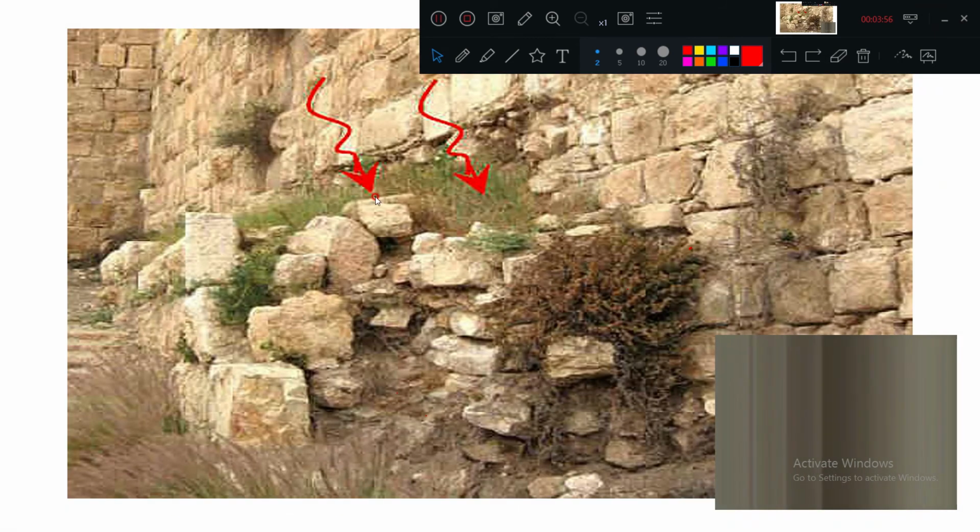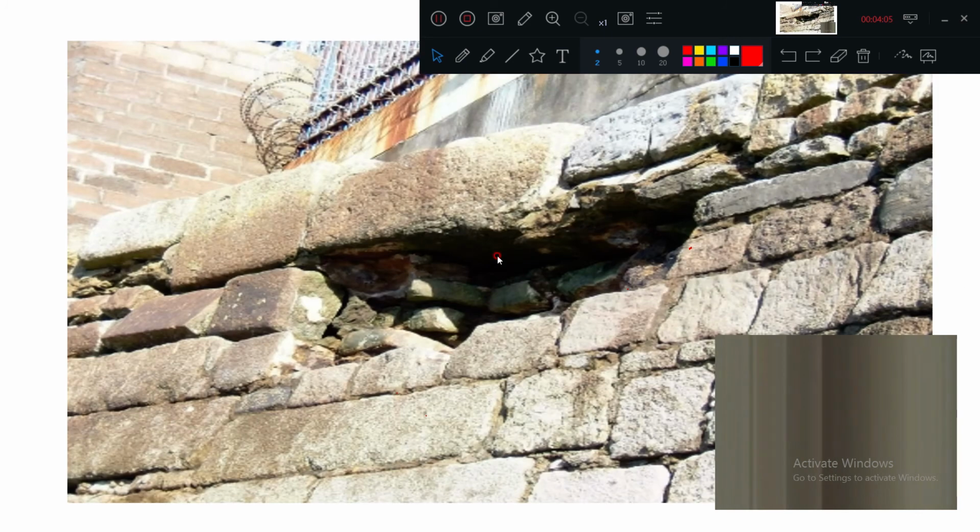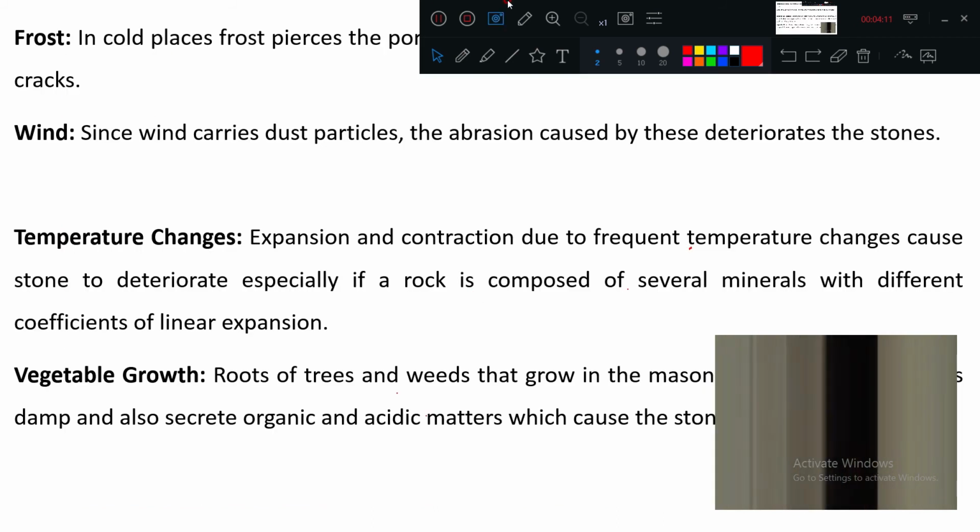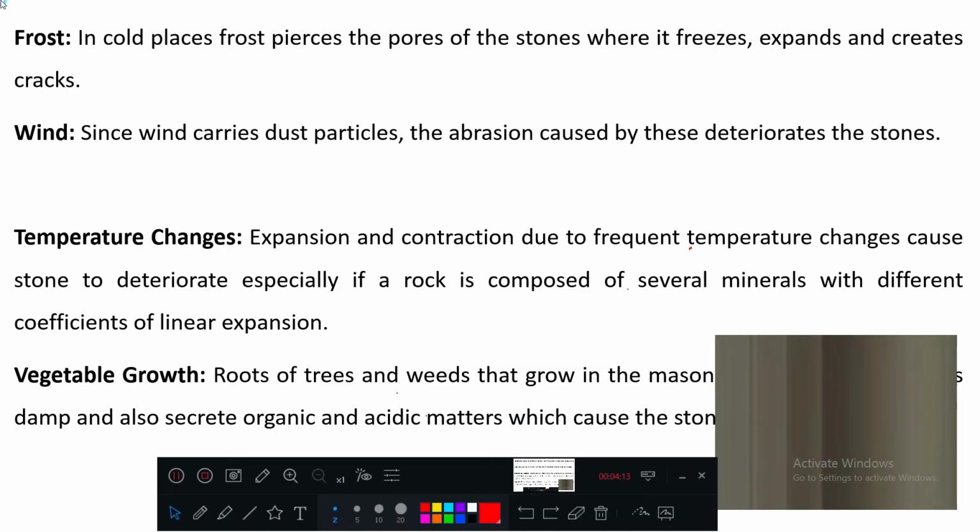Here also you can see trees or vegetation have grown on the stonework, so the stonework is getting affected. Okay, so you can easily see here. Here also the stonework is decomposed due to heavy rain.